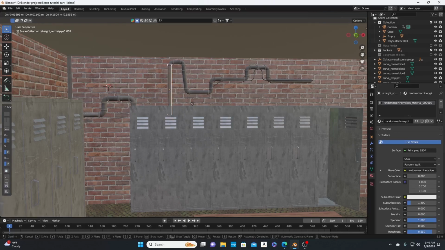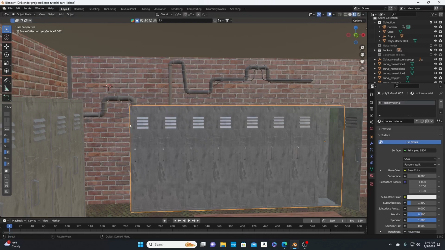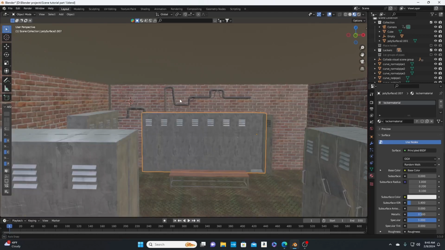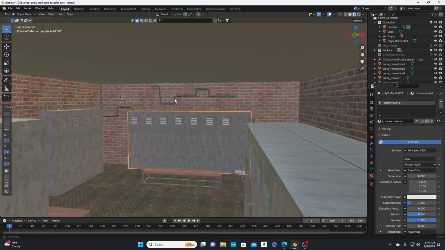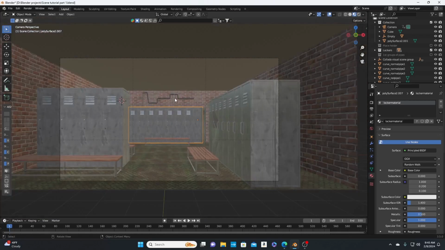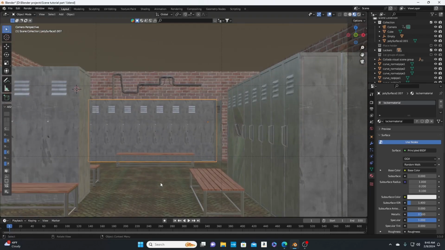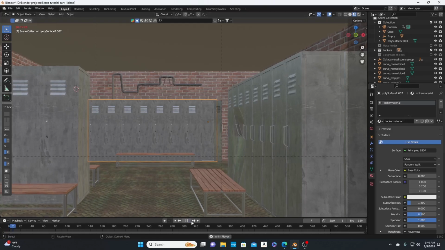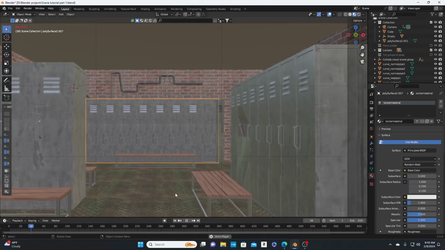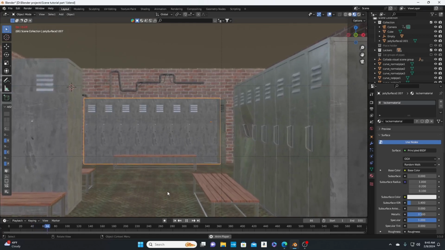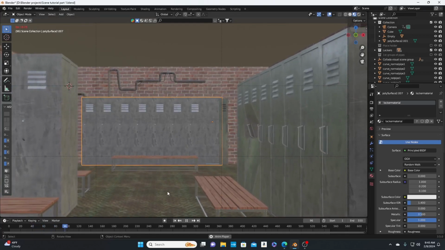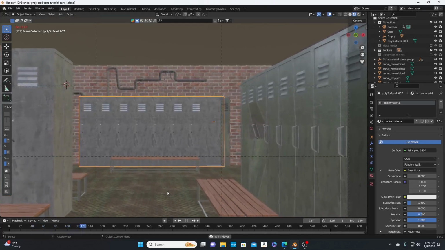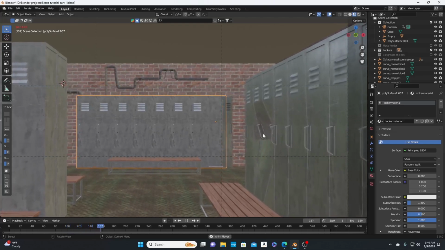And then now you just place that pipe right here. And you don't really have to connect this right here because this locker right there blocks it. So it just gives the illusion as if they are already connected. So yeah. When I press play, I'm saying, I like this right here.